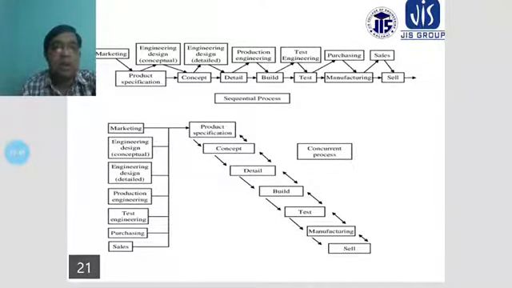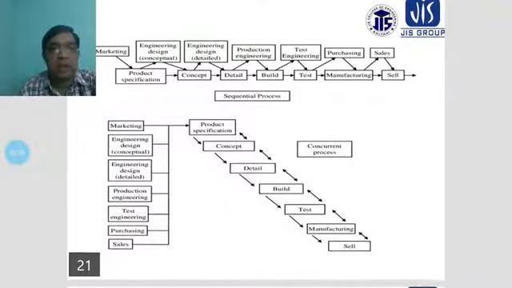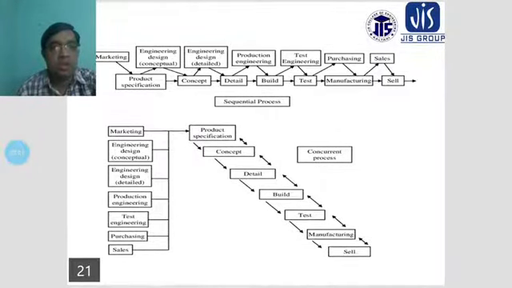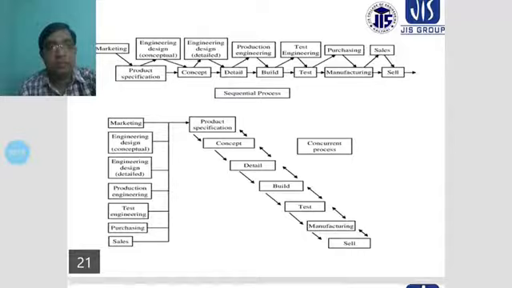There is also a feedback loop: the customers give feedback to manufacturing and sales, and that feedback goes to the test, then to the build, the details and the concept, and again reaches the new products. The product specification is considered together with the concept in the concurrent process, and this reduces the time.